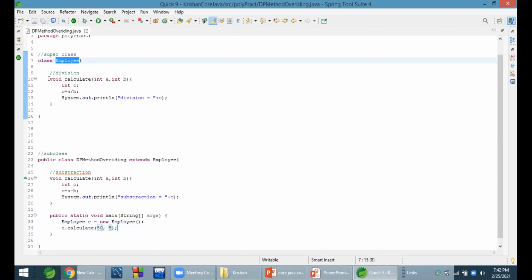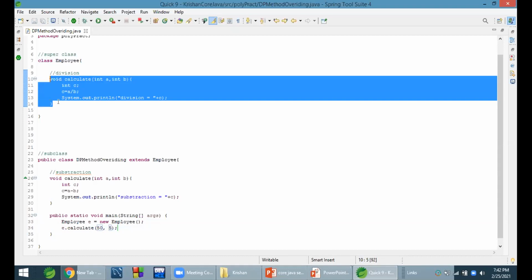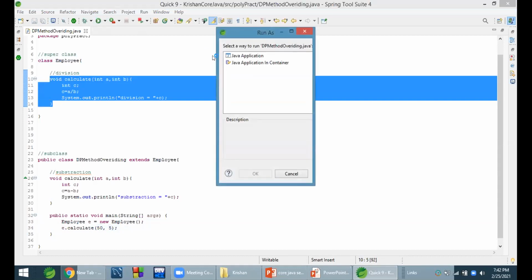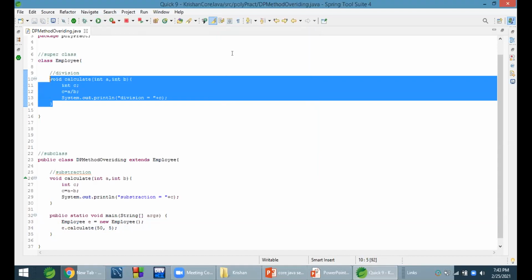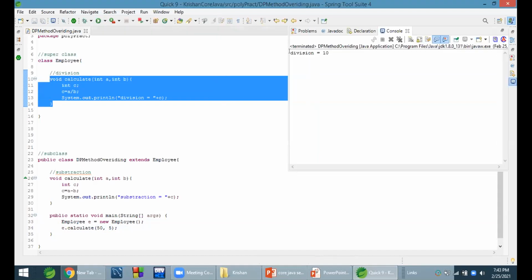This class's calculate method will be called and the division operation will be performed. Okay, we check this. I run this Java application. Here you see it's a division, not a subtraction. It's a division, meaning this method is called because we created an object of the Employee class here. That's why this superclass method is called.